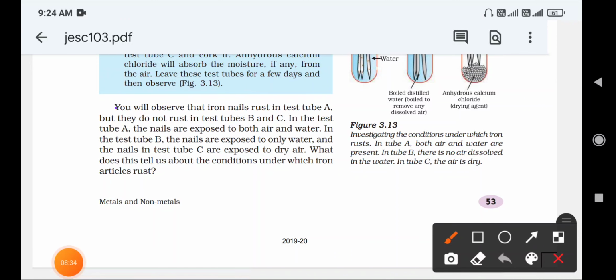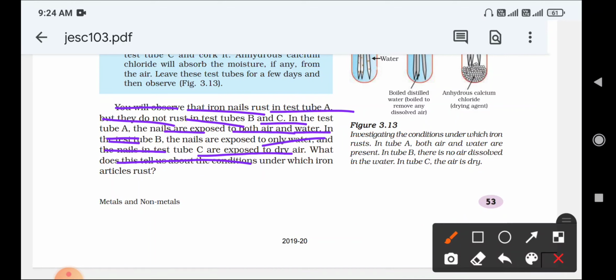You observe that the iron nails rust in test tube A, but they do not rust in test tube B and test tube C. In test tube A, all the nails are exposed to both air and water. In test tube B, the nails are exposed to only water, and the nails in test tube C are exposed to dry air. What does this tell about the conditions under which iron rusts?